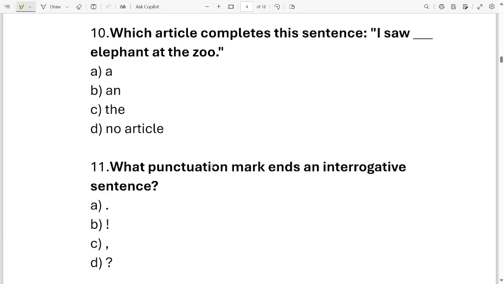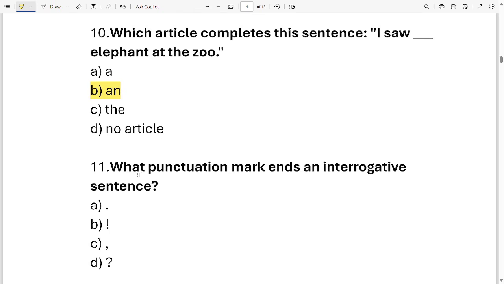Okay, question number 10. Which article completes this sentence? I saw dash elephant at the zoo. Which word should I put in this blank? Options are a, an, the, no article. Which one is correct? It is option B. I saw an elephant at the zoo.